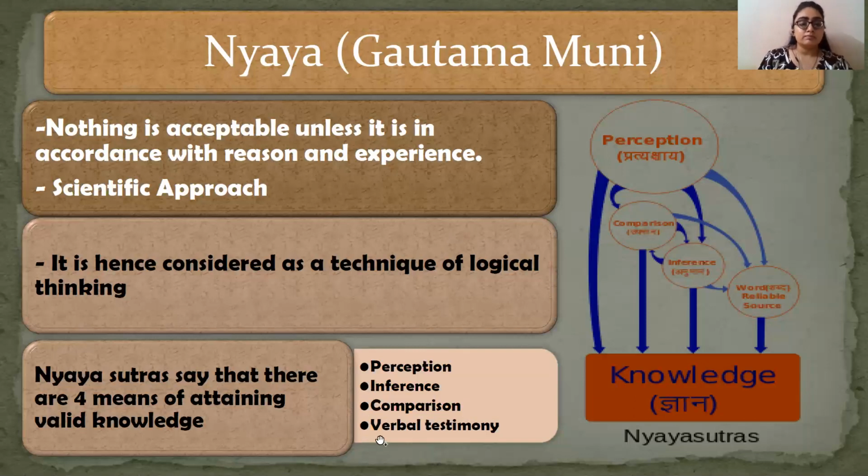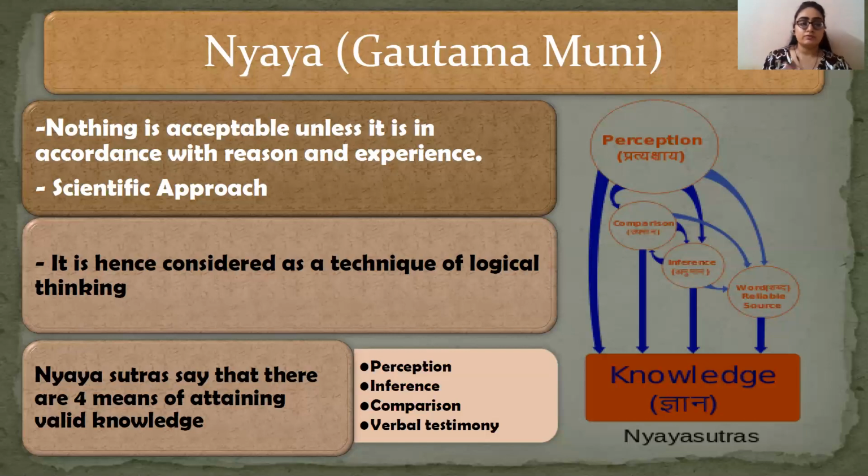Then you seek verbal testimony. You will ask other people as well whether they have really seen such a thing in their life, or whether it is logically possible or not. So you will get verbal testimony for it.